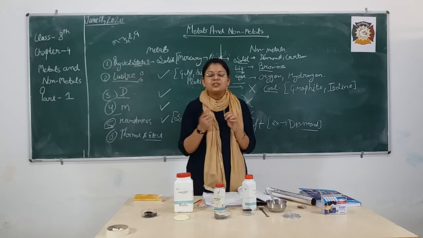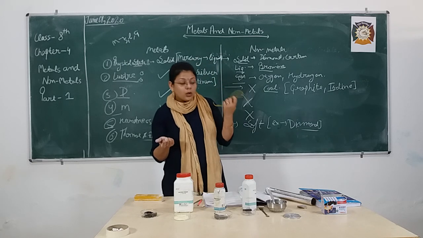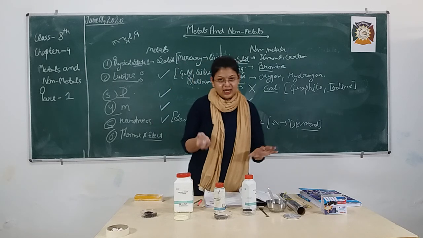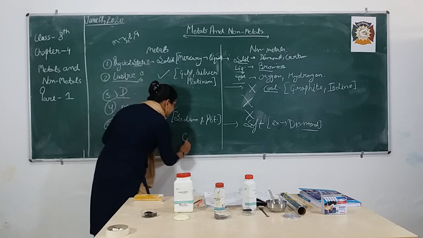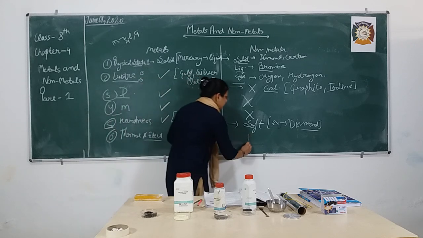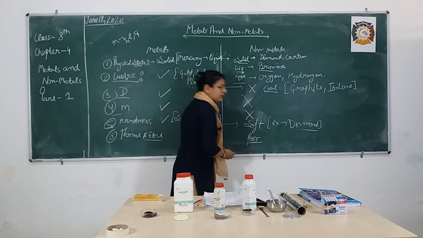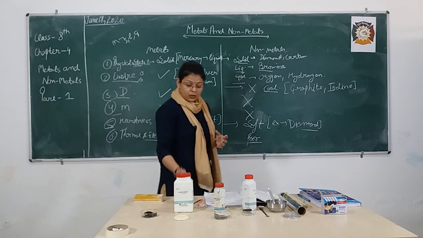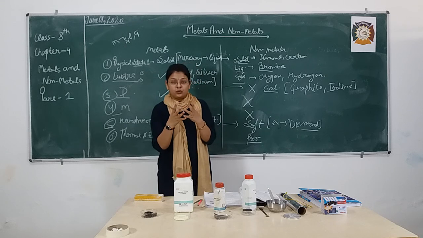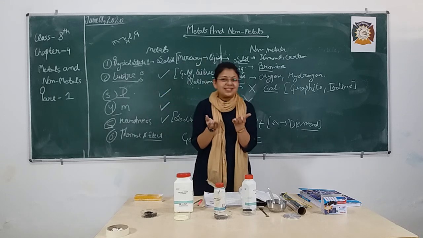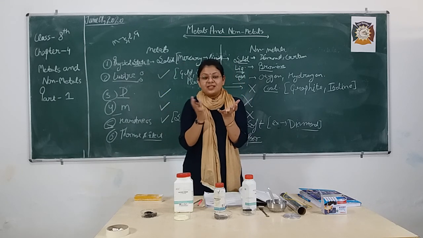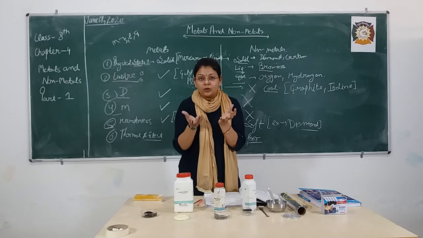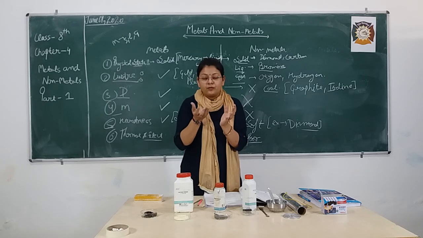But opposite to these metals, non-metals are poor conductors in nature. So metals are good conductors and non-metals are poor conductors for both heat and electricity, because when you are going to cook food, you are going to use a utensil, and you need such a utensil that will help the heat to transfer from the stove to the